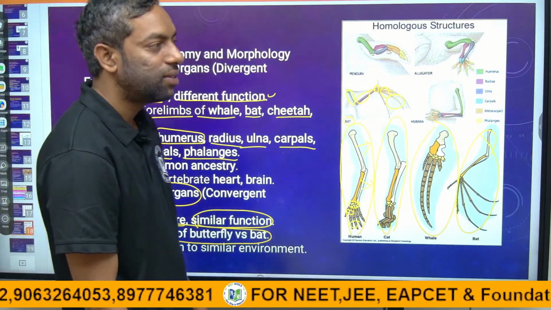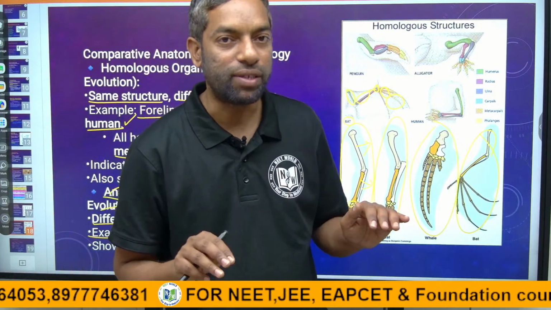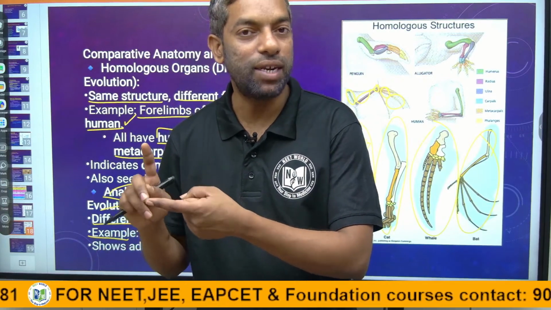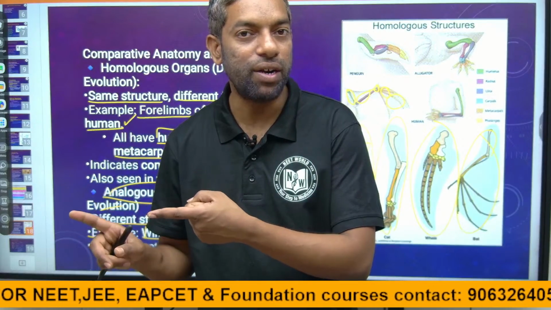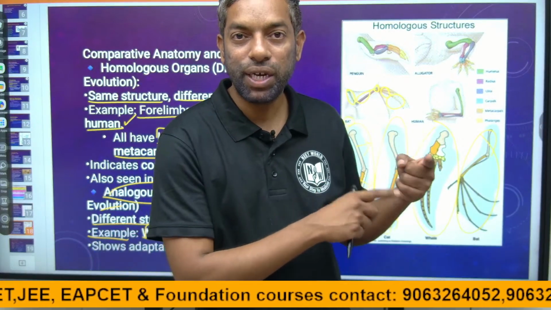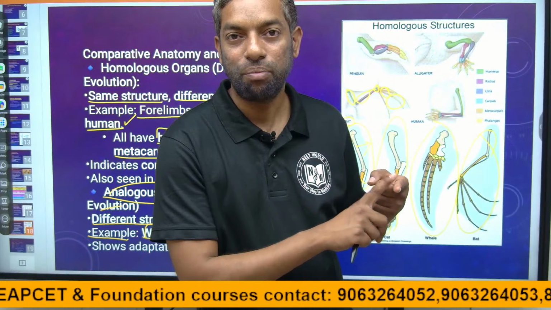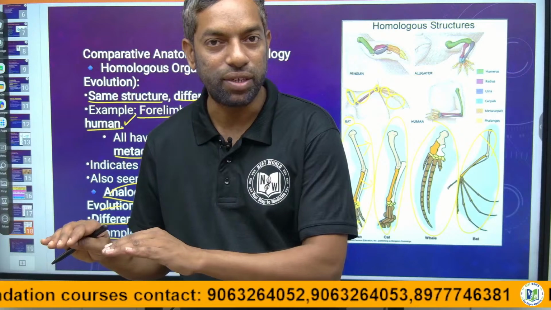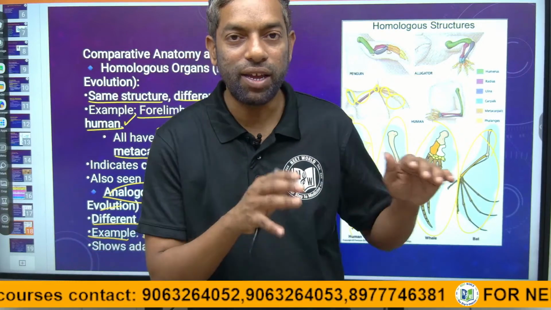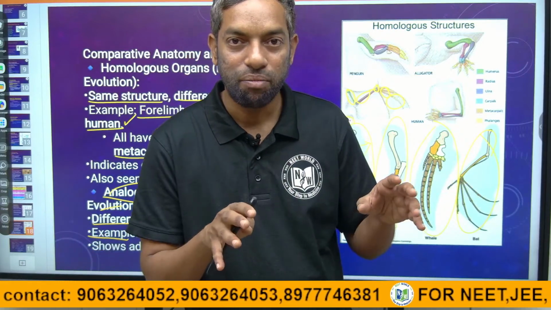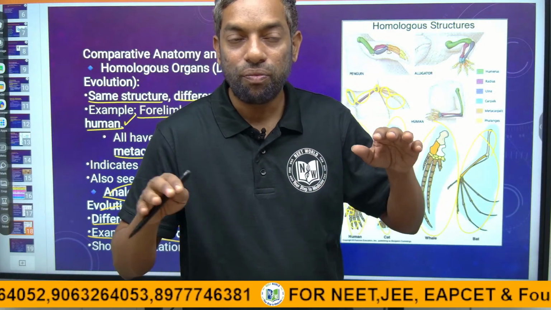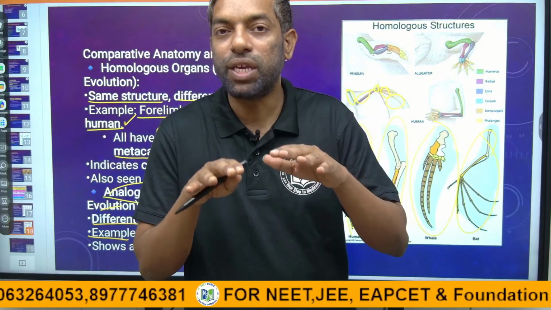Look, a bat has wings and a butterfly also has wings. The butterfly is an insect, a non-chordate, while the bat is the most developed chordate group, a mammal. Both have wings and use them to fly. The work is the same, but the origin is different, so they come together for the same work; that is convergent.